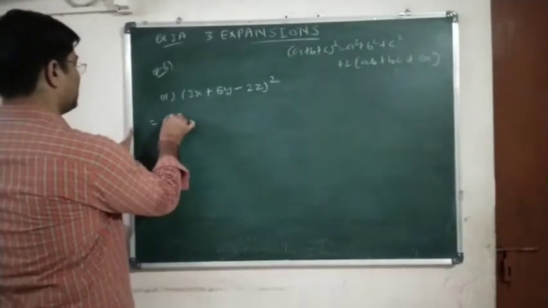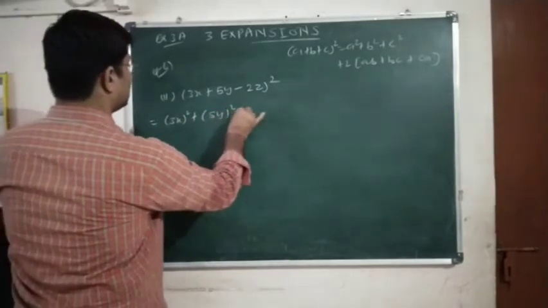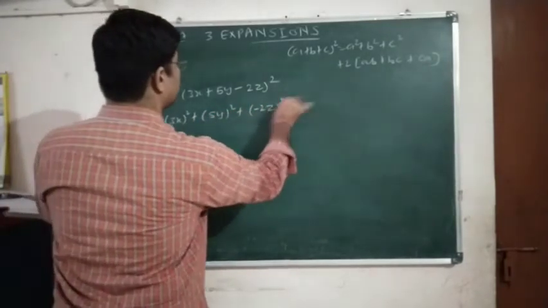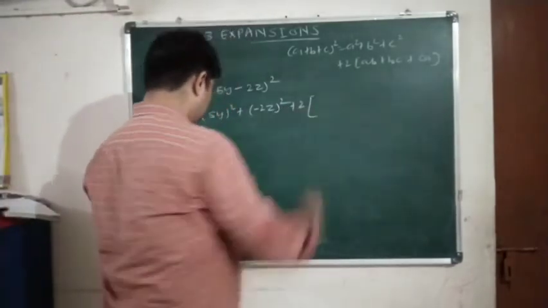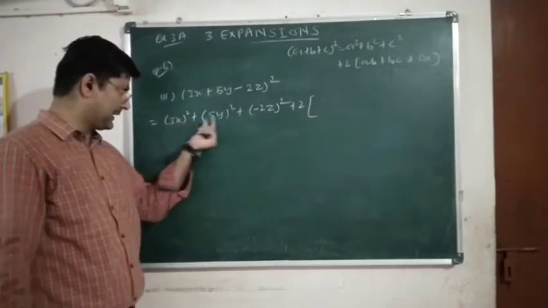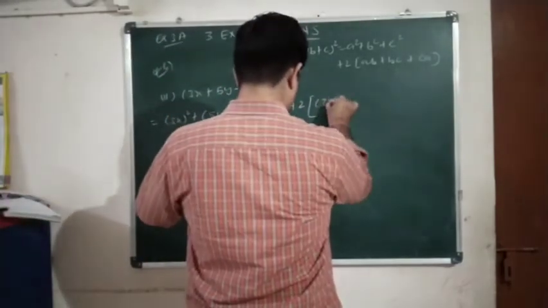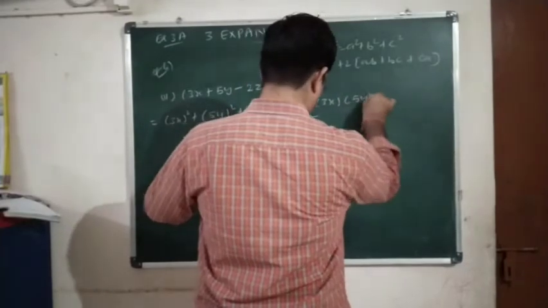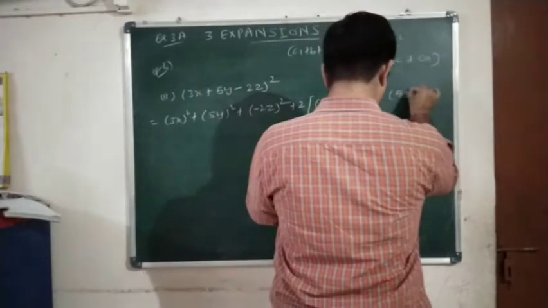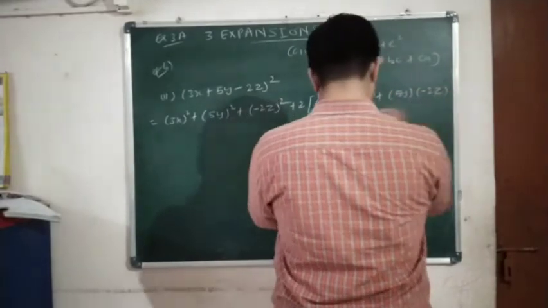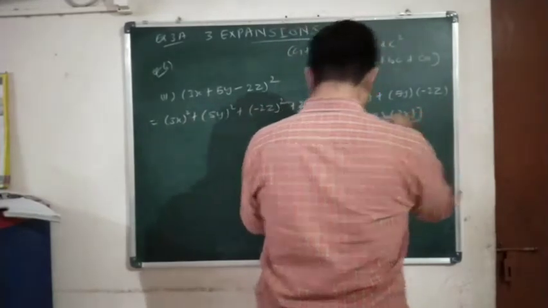So a square is (3x) the whole square plus (5y) the whole square plus (minus 2z) the whole square, like this we will put. Plus 2 into, again, these bracket values represent a, b and c. So 2 into ab, that is 3x into 5y, plus bc, so b is 5y into c is minus 2z, plus minus 2z into 3x.